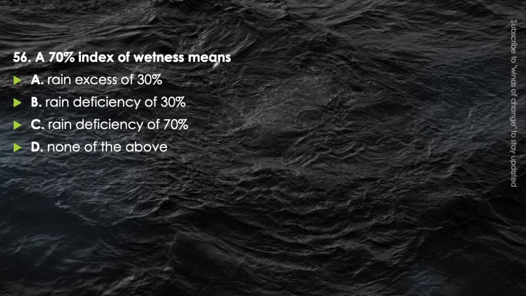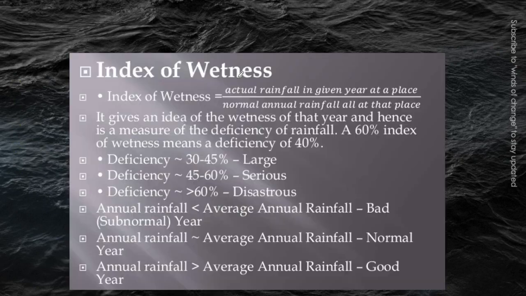Index of wetness. The definition of index of wetness should be in our mind before answering this question. It is used to determine some year as dry year or wet year. The answer will be option B, that is rain deficiency of 30%.